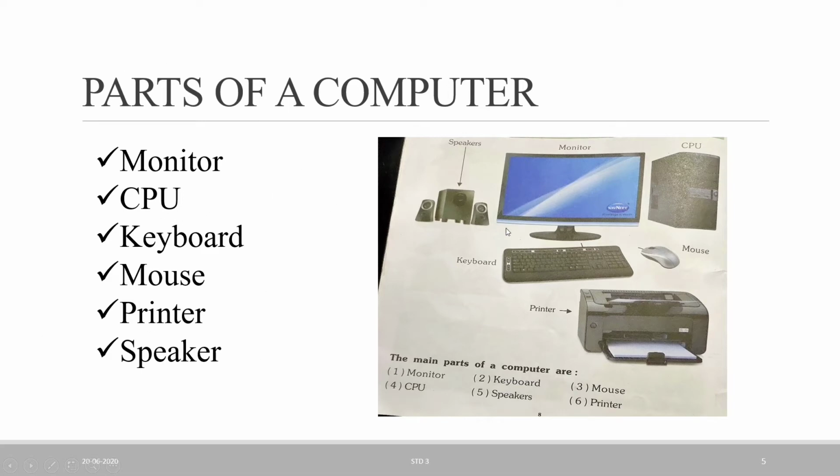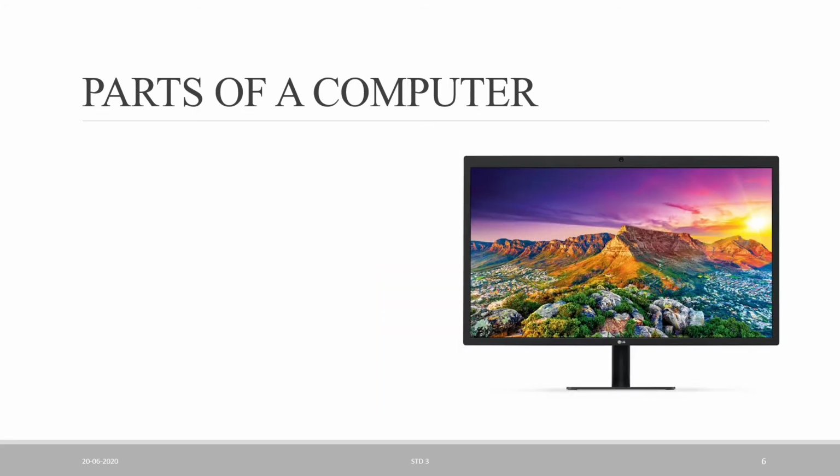See, I have taken this picture from your third standard textbook, and this is a monitor. See my arrow moving on the monitor. This is our monitor. This is a keyboard. This is a mouse. This is the CPU box, and this is the speaker, and the last one, this is a printer. I know you are all aware of these parts because you go to the computer lab and do typing and drawing. So now move to the next one.